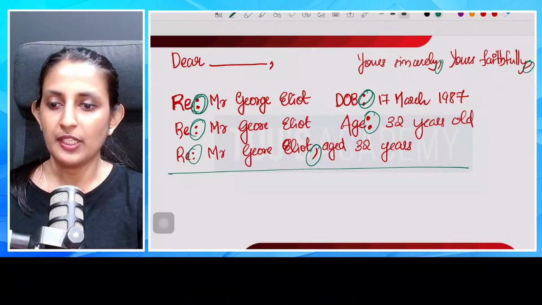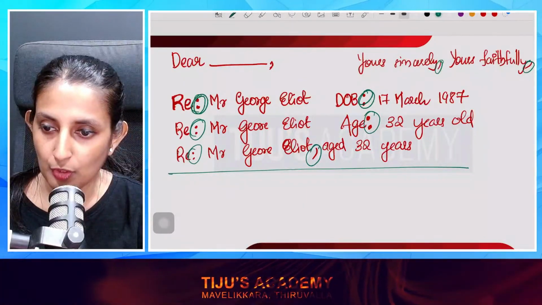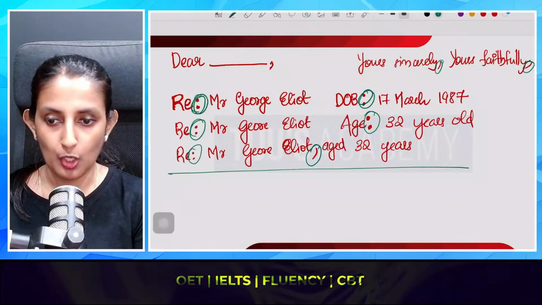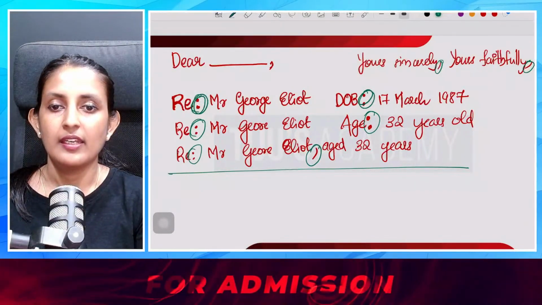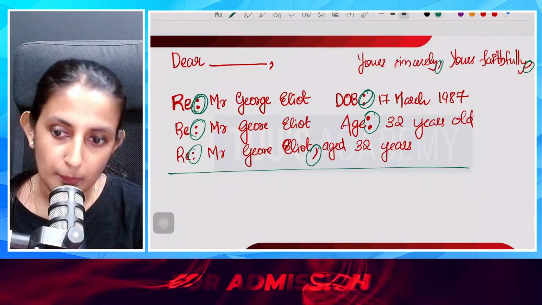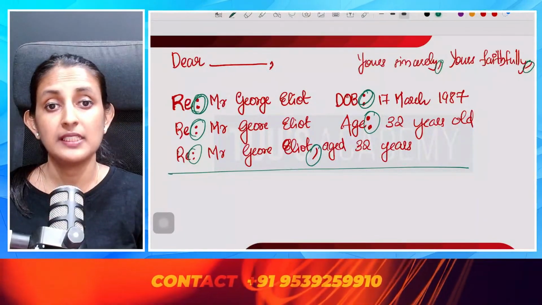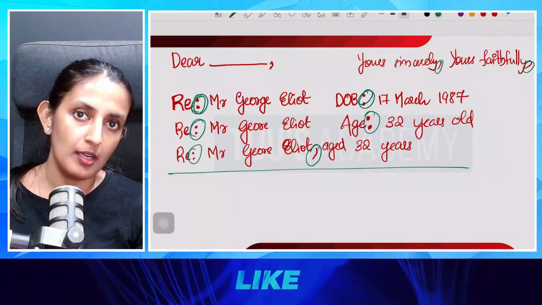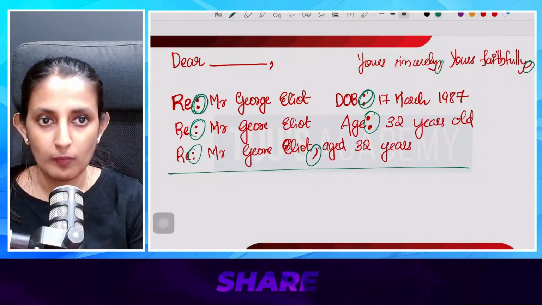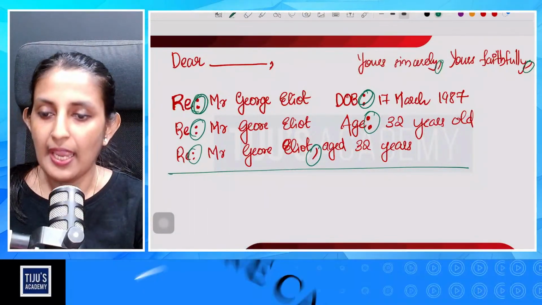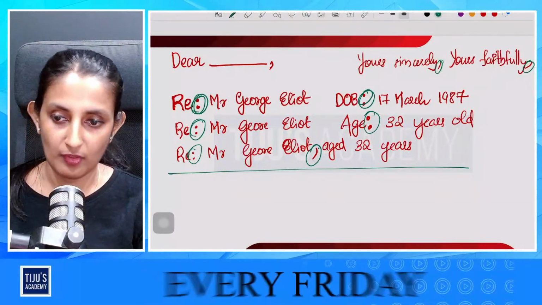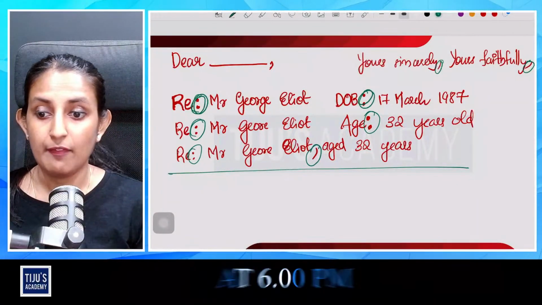So when it comes to the address part, ma'am, there is no need to use a comma in the address part. In the address part, we have to strictly avoid punctuation. Punctuation includes full stops, commas, colons, semicolons, that kind of punctuation mark. We don't need to use punctuation in the date as well as in the address part. I hope I have addressed your question.